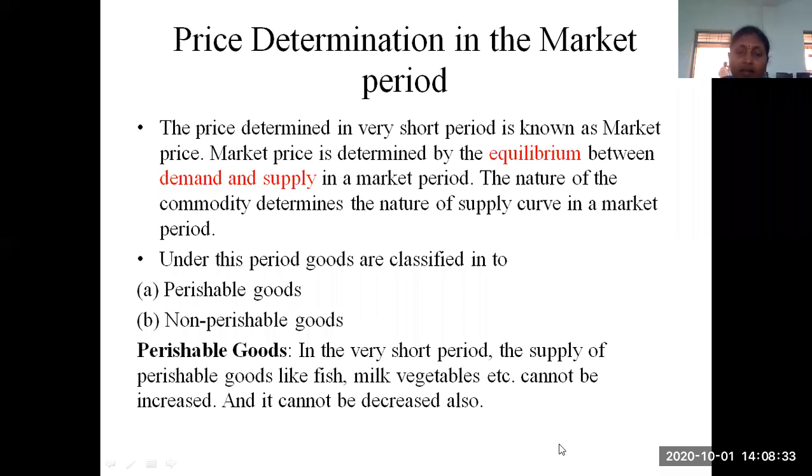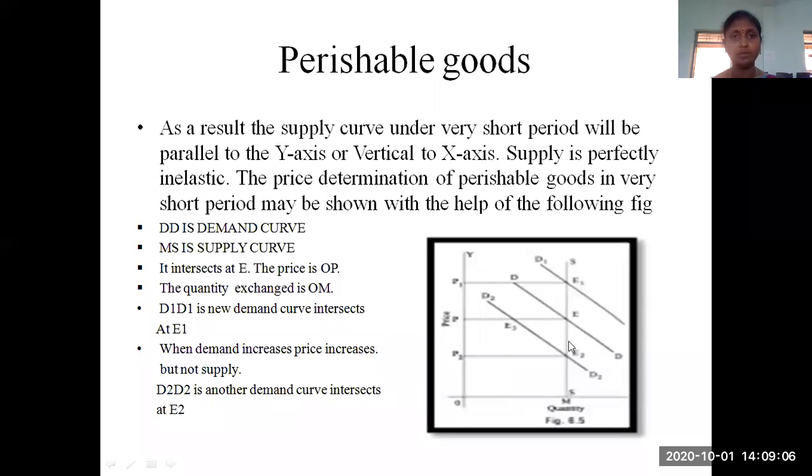Perishable goods are the goods that are going to be spoiled in a short period. Suppose you consider goods like milk, fish, vegetables. If you are not preserving them in refrigerators, they will not exist for more than 1 or 2 days. If you take milk and do not preserve it properly, within 1 day itself it will spoil. Vegetables spoil in 3 to 4 days. The goods which spoil in a short period of time are called perishable goods. I have discussed the graph for perishable goods.